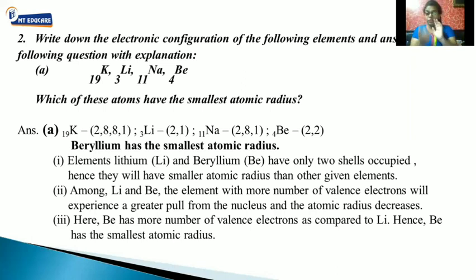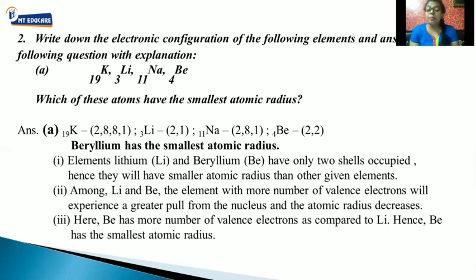Why? The first thing you have to see is the number of shells. Who has fewer shells over here? Yes, lithium has 2 shells and beryllium also has 2 shells. So out of these two, one of the elements is the smallest one. Now, out of these two, which is the smallest? The element which has more valence electrons will be the smallest one. So which has more valence electrons among lithium and beryllium? Exactly, beryllium. So beryllium will be the smallest one.